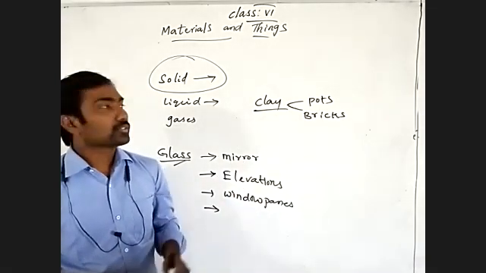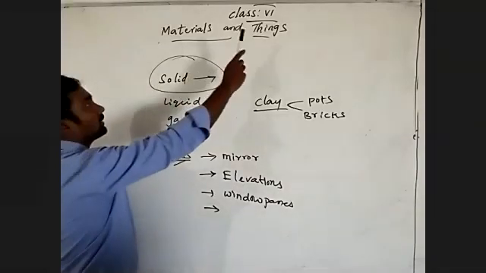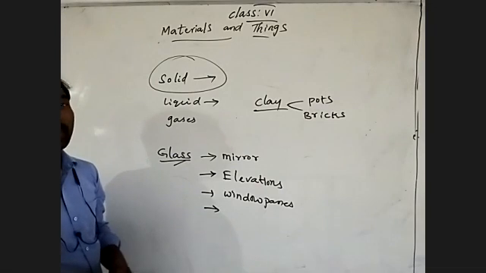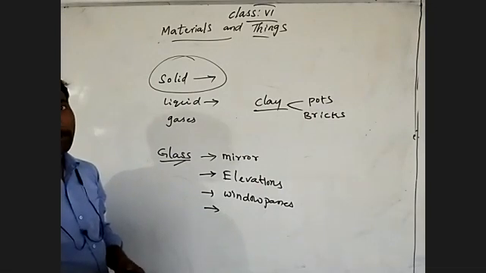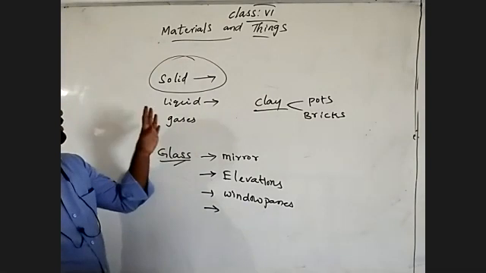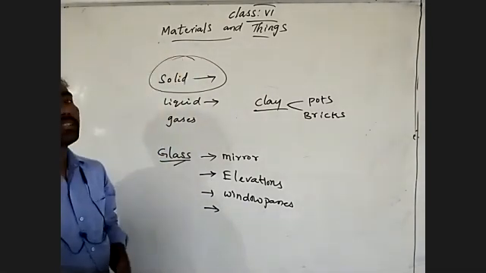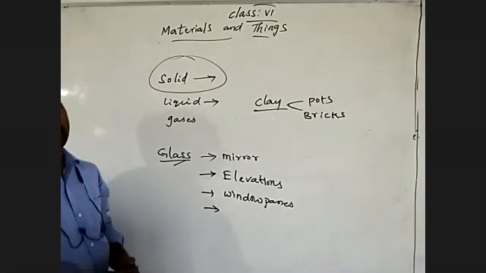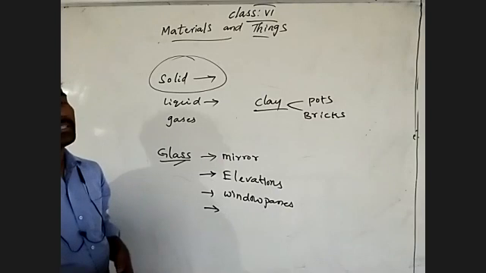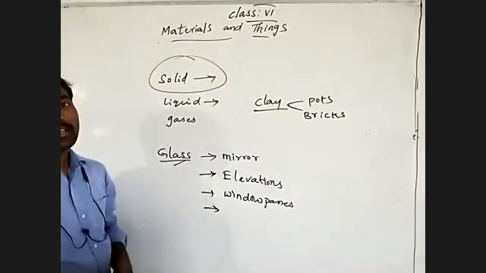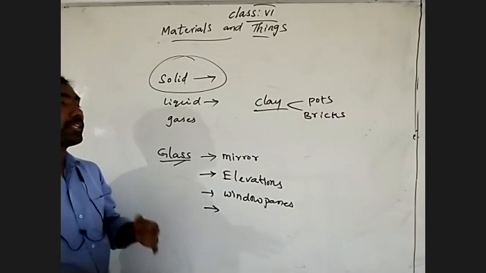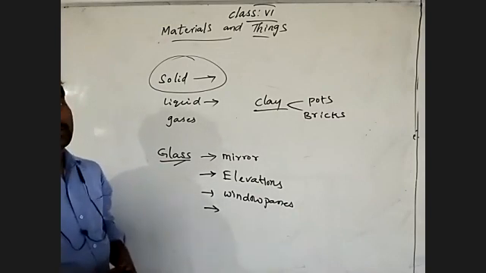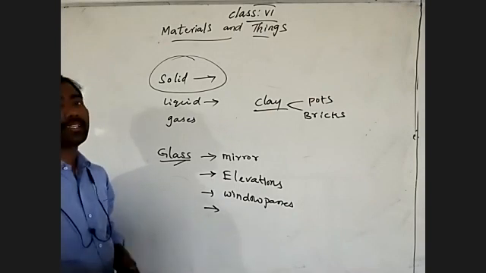Understand? So we prepare different types of things from a single type of material. By that we understood what materials and things are there in our surroundings, what things we prepare by using different types of materials, what types of things we can prepare by using different materials, and also what the states of materials are and what examples there are for those states.